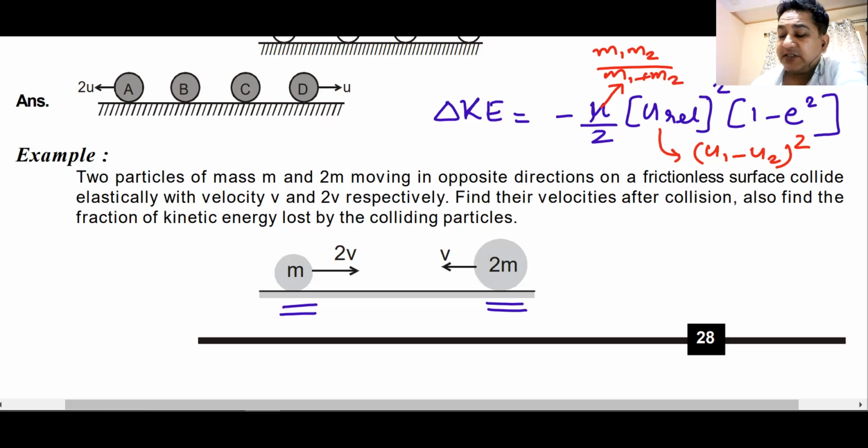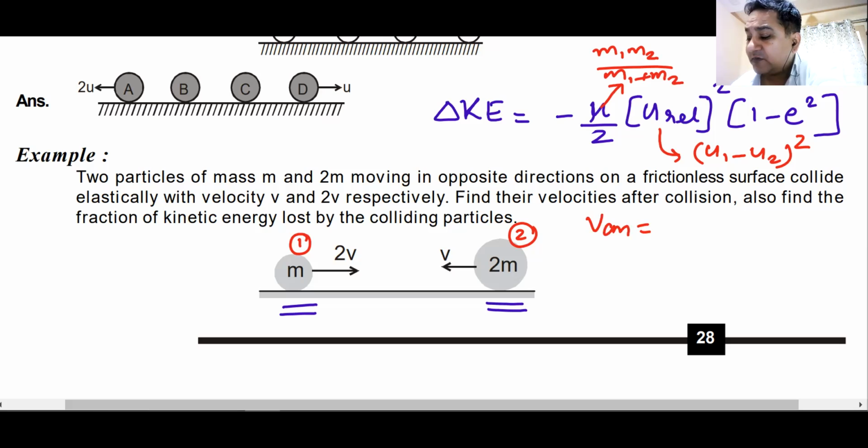What will be the final velocities after this collision? I'll tell you how to solve it. Let me call this particle 1 and this particle 2. Let us first find the velocity of center of mass of this system. Before collision or after collision, it remains the same because momentum is always conserved. It has a momentum plus 2mv, this has minus 2mv. Plus mv, minus 2mv, the velocity of center of mass becomes 0.